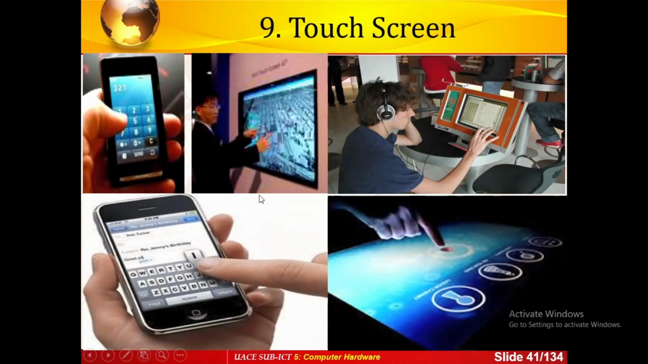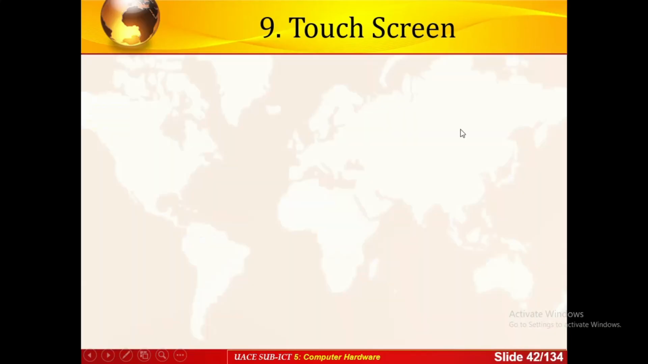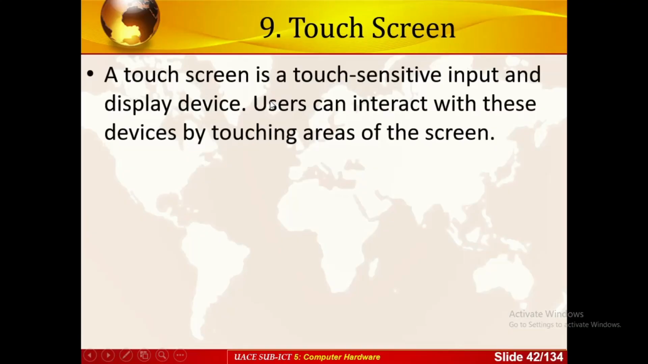We have what you call a touch screen. This is also another input device, as you can see, by just touching the screens of these different devices in order to enter data in the computer. It is a system input and display device. The user can interact with this device by touching areas of the screen.